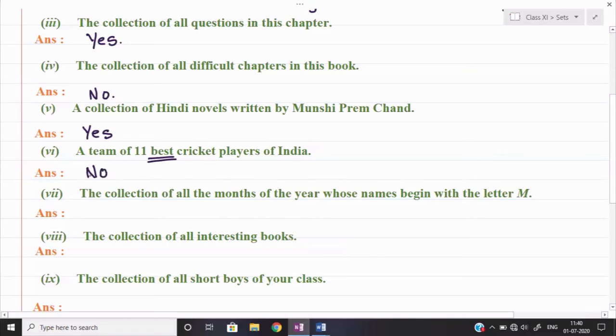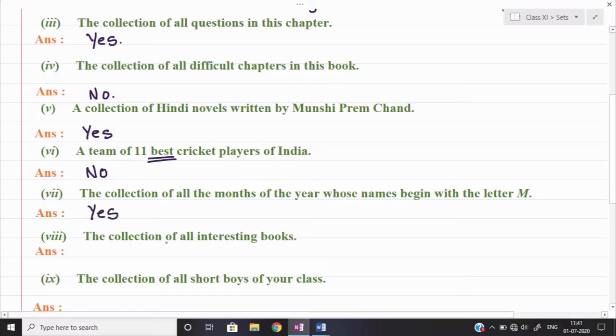Collection of all months of the year whose name begins with the letter M. Okay. Is there any month whose name begins with the letter M? Yes, definitely. One is March, second one is May, and in the same way you can write the names of the months with the letter M. Definitely, whatever list you make will match with the other person's as well. So whatever names come, whatever collection you make, that collection will definitely be well defined. So here my answer will be yes.